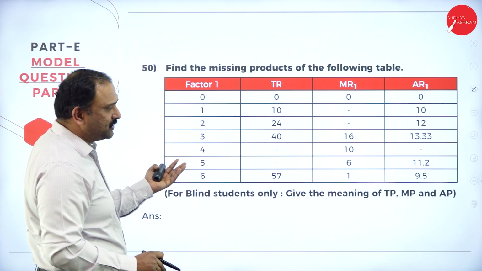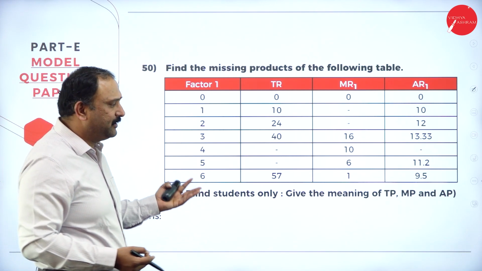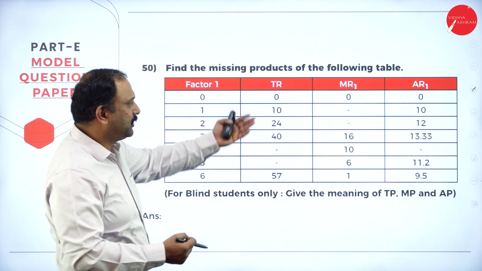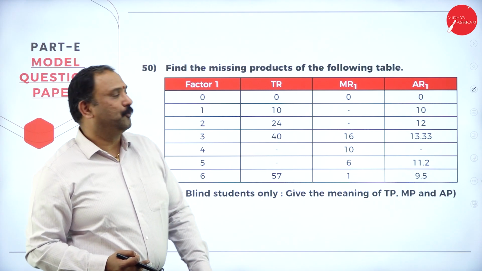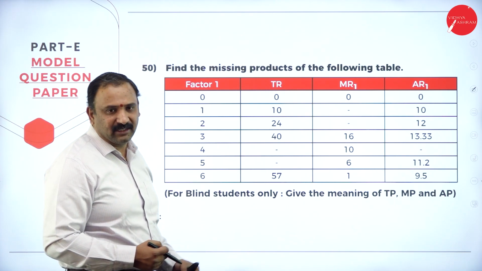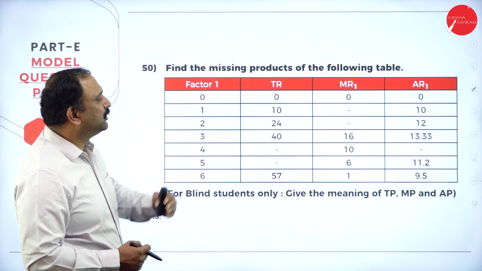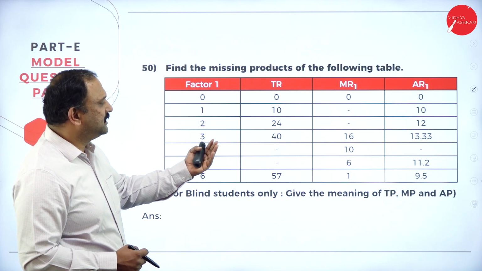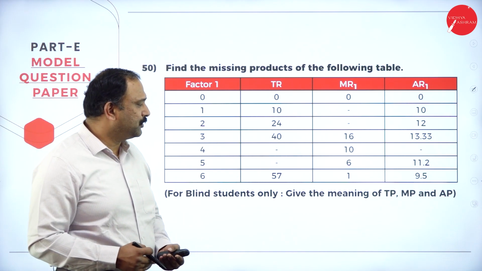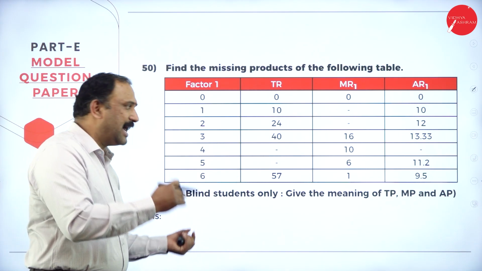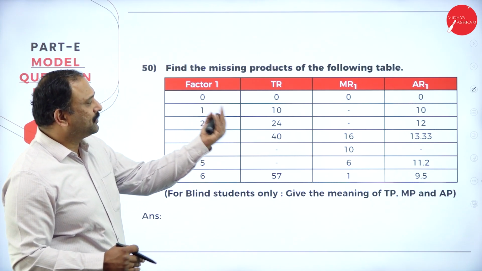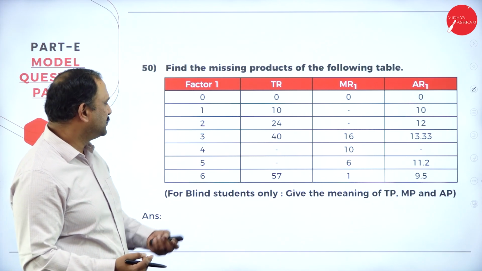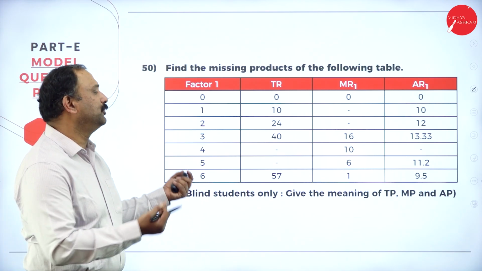Now, you know how to do this. All you have to do is fit in the formula here in terms of your total product, marginal product, and average product, and you will be able to get your values very, very clearly. It's a very simple methodology that we are talking about here. You just have to add up the total and put it here. Automatically you will be able to get the values done very clearly. So this is not going to be much of a challenge for you.